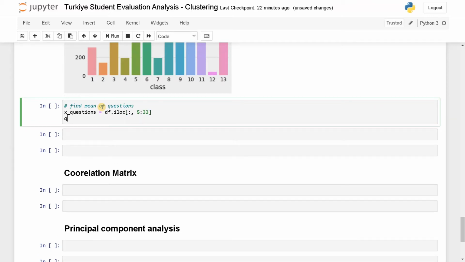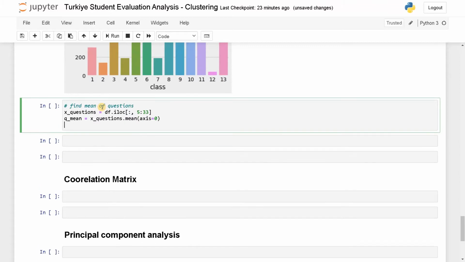Now q_mean, that means question mean, equals X_questions.mean, axis equals 0. We can also compute the total mean of this q_mean. So total_mean equals q_mean.mean. This will compute the mean of means.